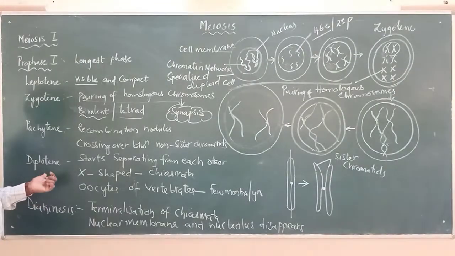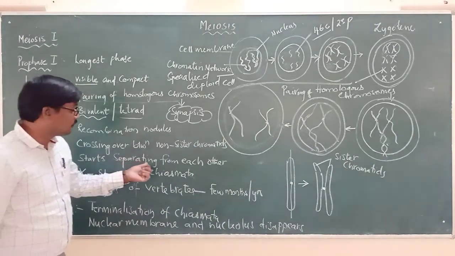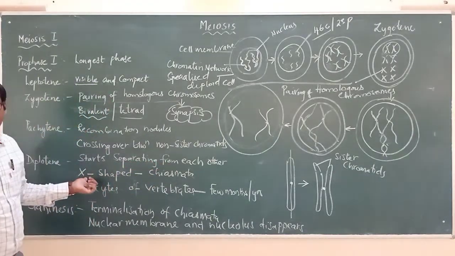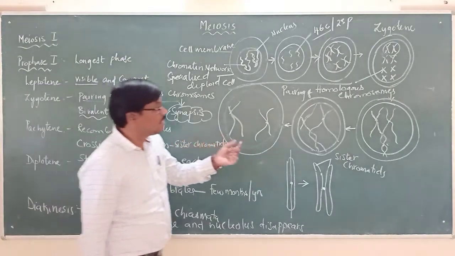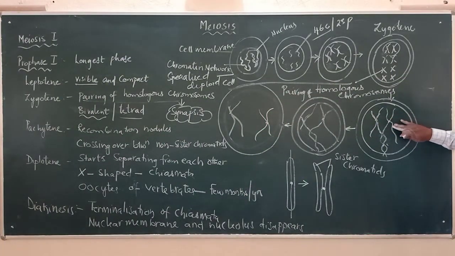Next one is diplotene. It starts with the chromosomes separating from each other. In the diagram I am showing only one pair of homologous chromosomes which have undergone the synapsis process. Synapsis means pairing of homologous chromosomes.